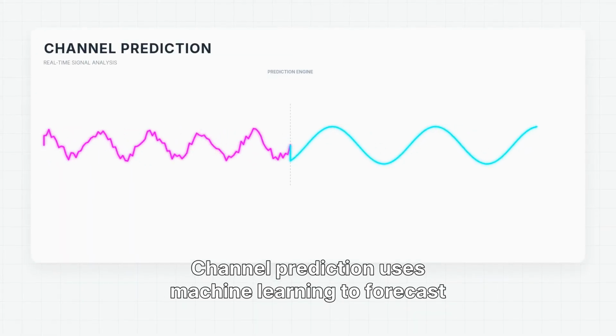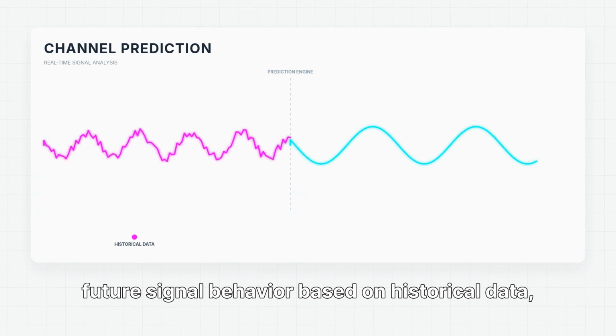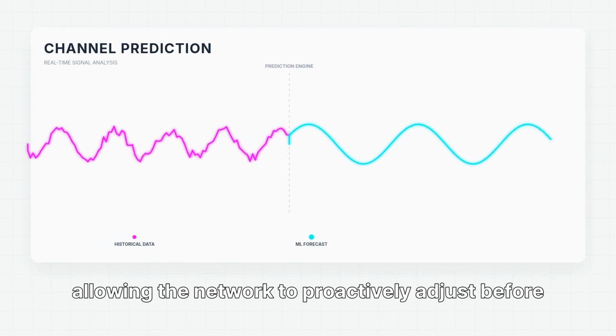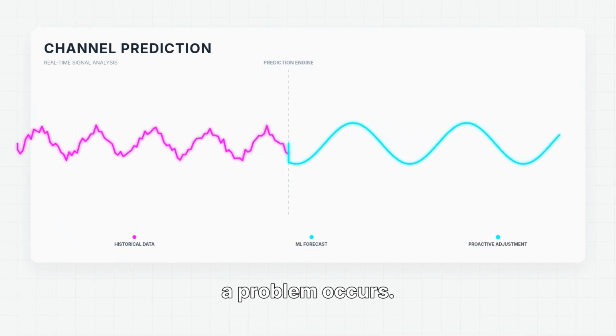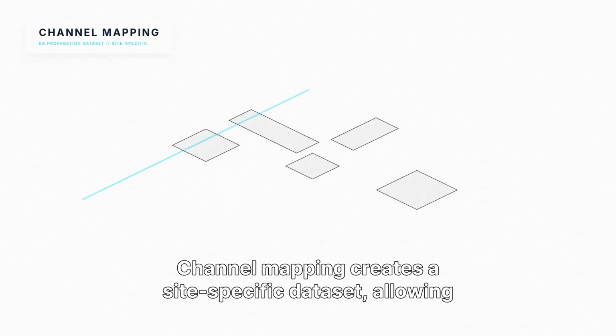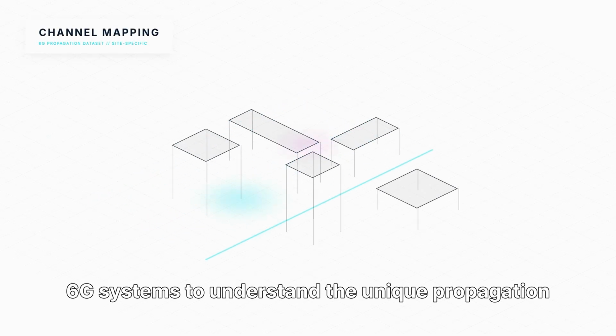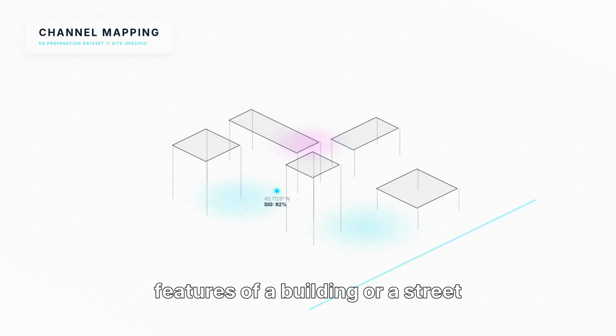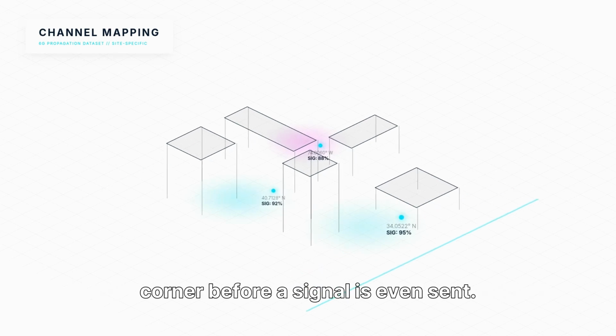Channel prediction uses machine learning to forecast future signal behavior based on historical data, allowing the network to proactively adjust before a problem occurs. Channel mapping creates a site-specific dataset, allowing 6G systems to understand the unique propagation features of a building or a street corner before a signal is even sent.